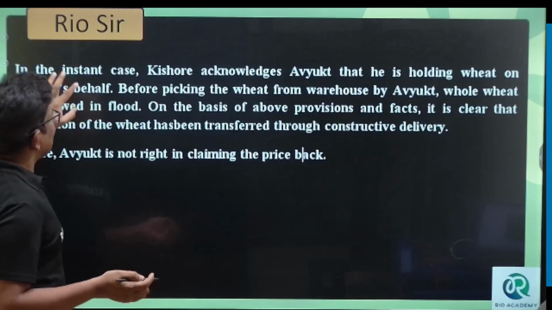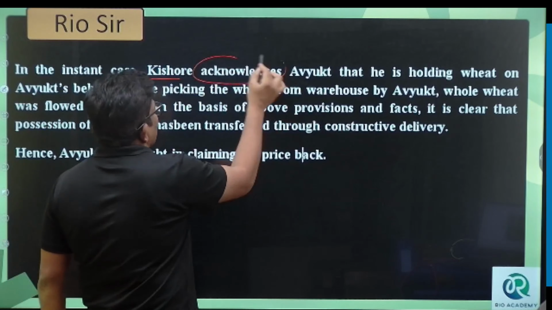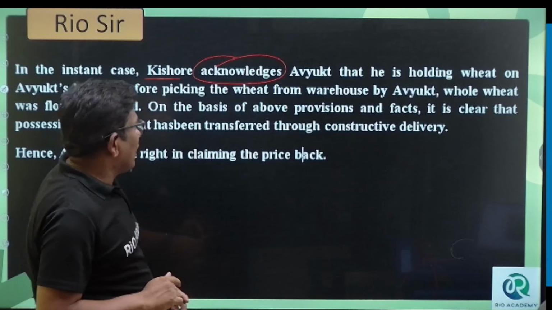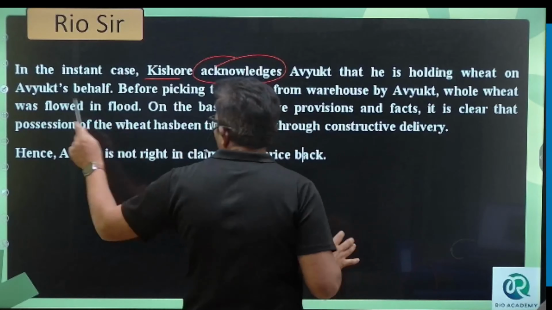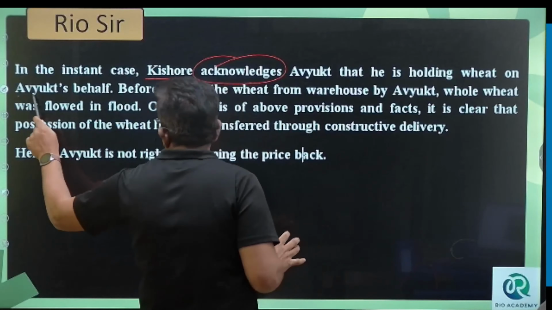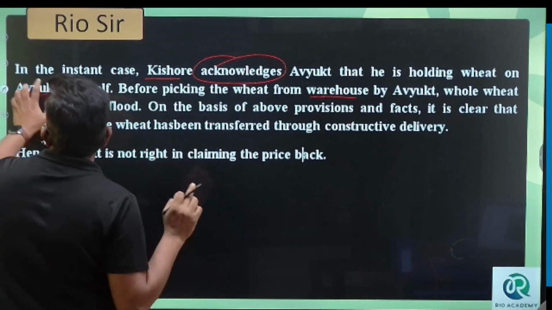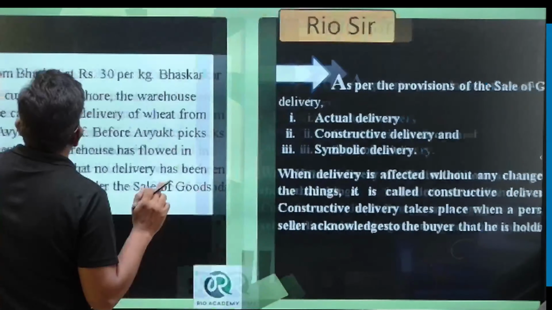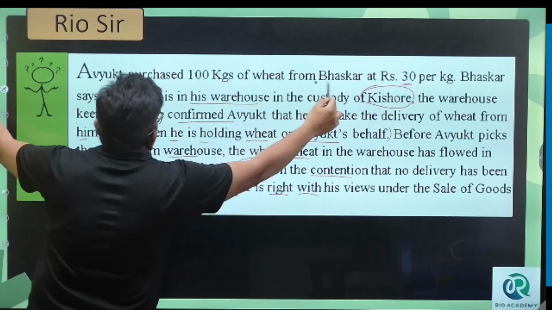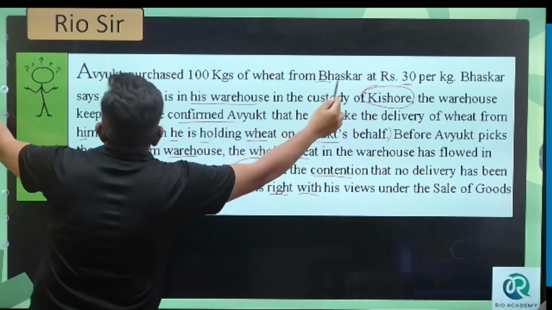In this case, Kishore acknowledged to Ankit that he is holding the wheat on Ankit's behalf. Before Ankit picked the wheat from the warehouse, the whole wheat was washed away in the flood.